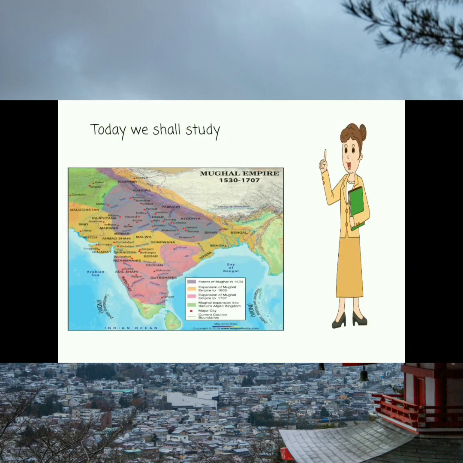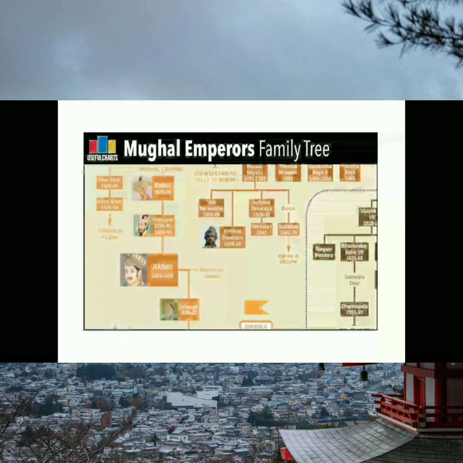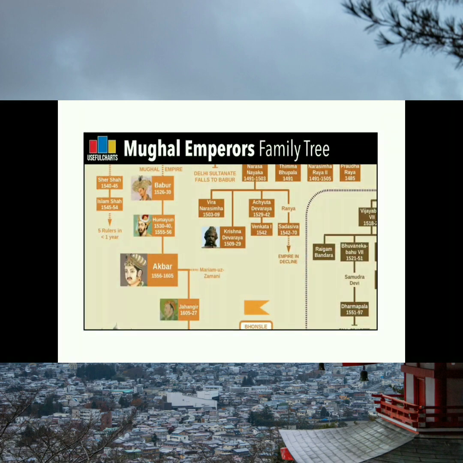Today we shall study the Mughal Empire from 1530 to 1707. You can see the map of the Mughal Empire. Here is a family tree diagram of the Mughal emperors. The Mughal dynasty was started by Babur in 1526.